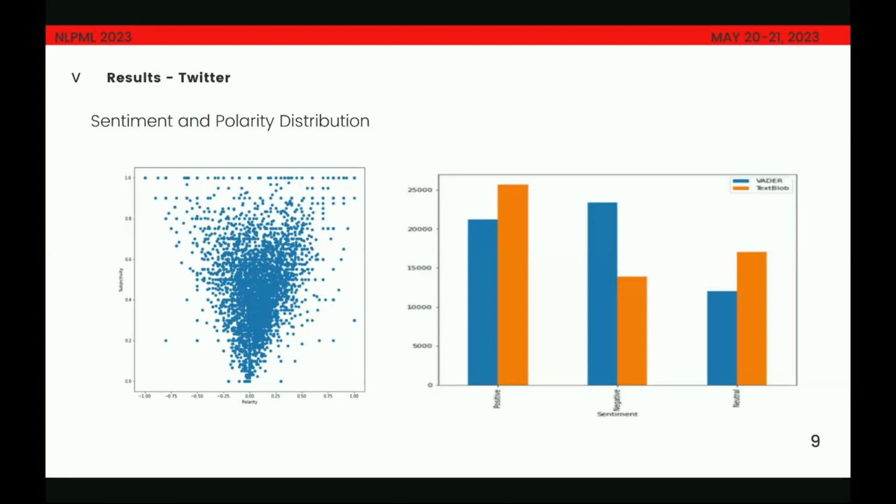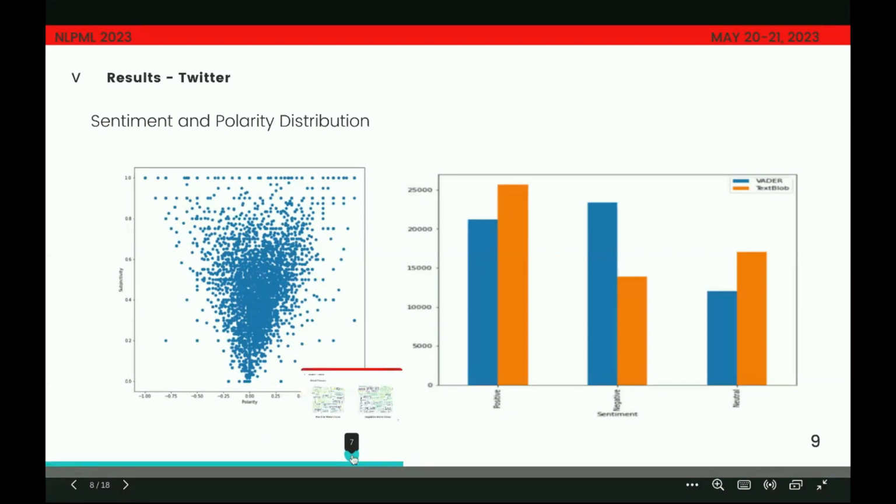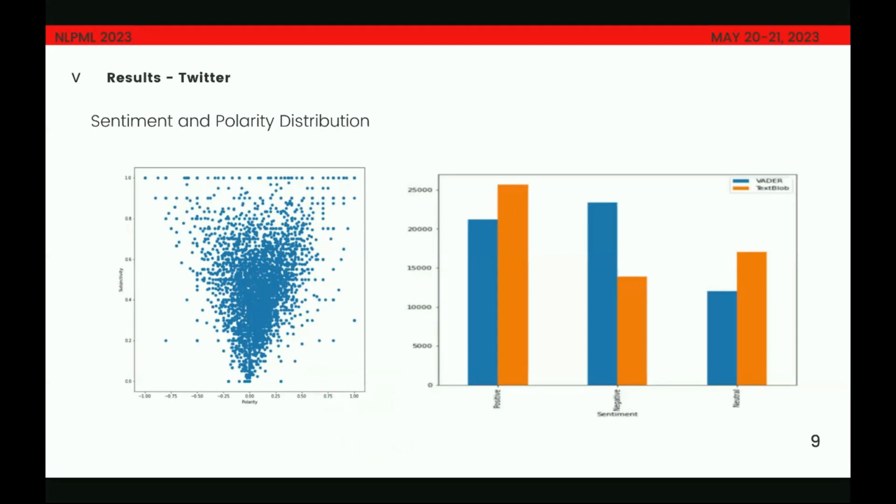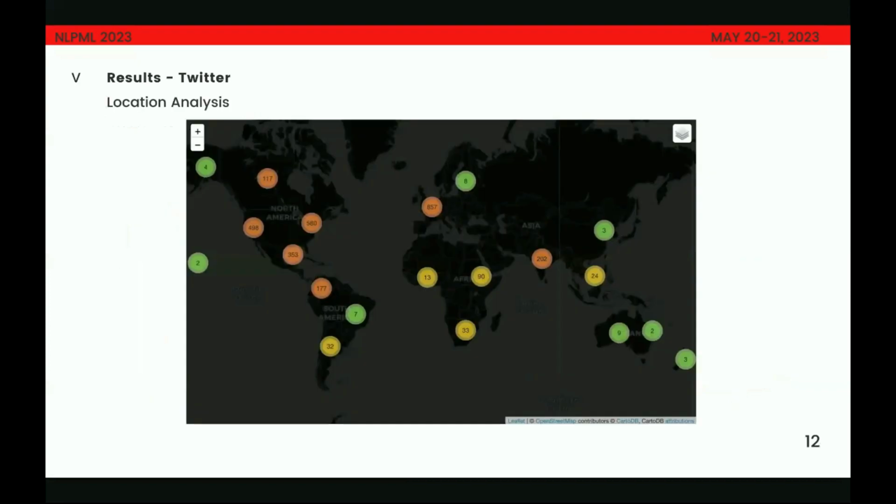As for the number of tweets that we obtained having these scores, we can see that there is a large amount of positive as well as negative tweets. And we also notice that TextBlob tends to classify tweets as positive or neutral more than negative. So that's one observation that we had made.